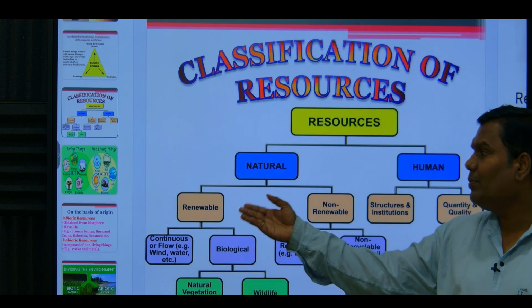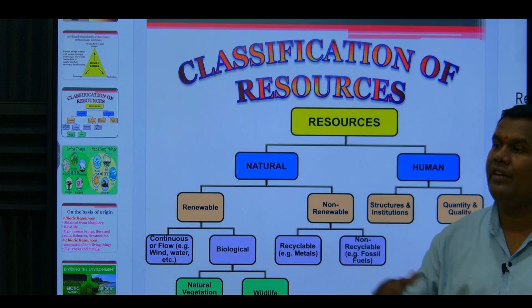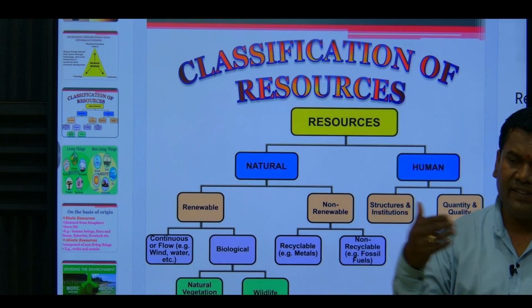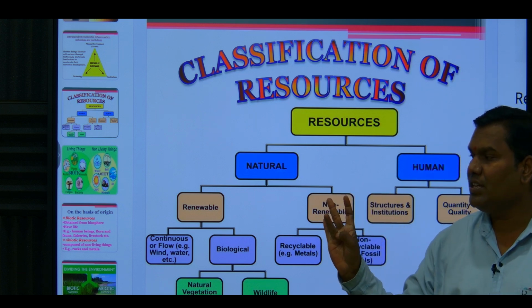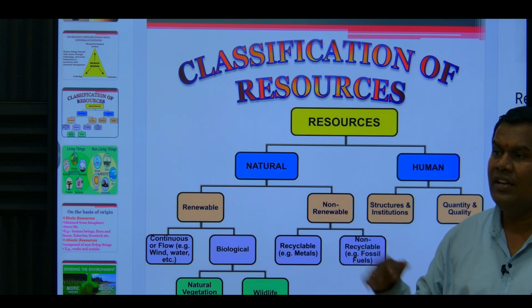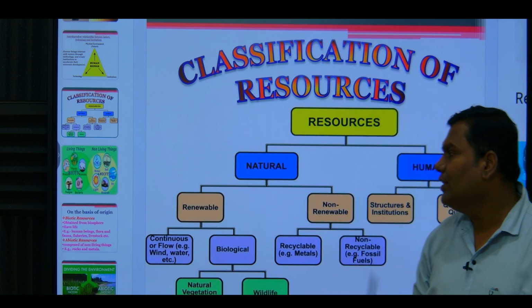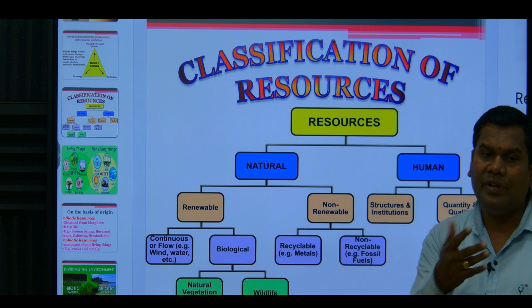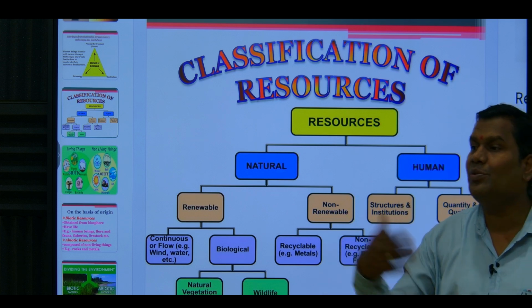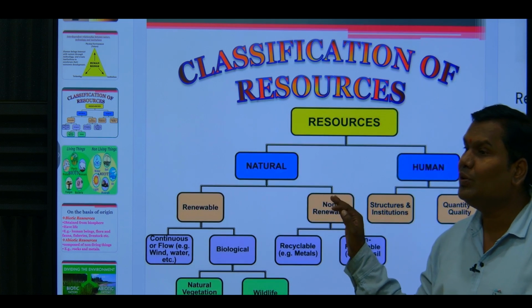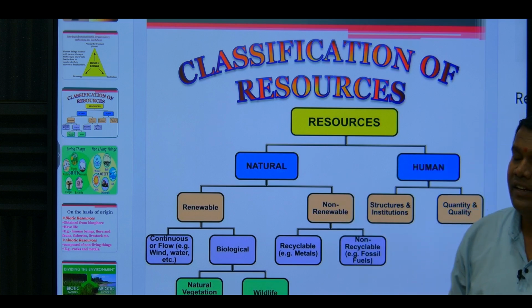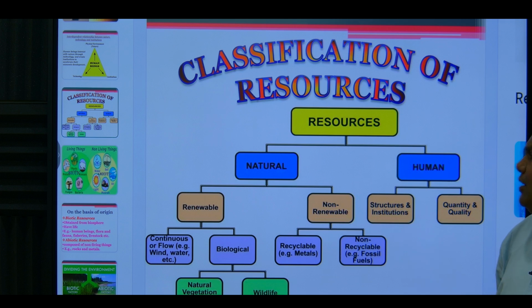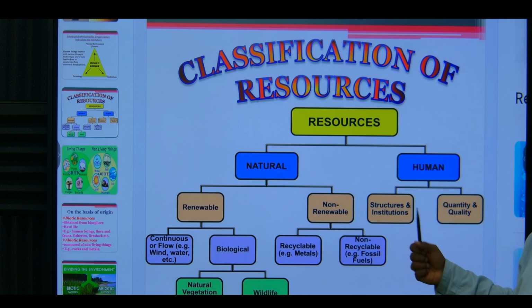The renewable resources are those which can be renewed, we can say sunlight, solar energy, wind energy, tidal energy. They are renewable resources. Non-renewable means they cannot be replaced or reproduced again and again. Once it is used, it cannot be reproduced. Understood what is non-renewable?